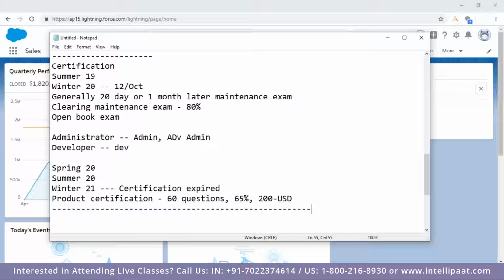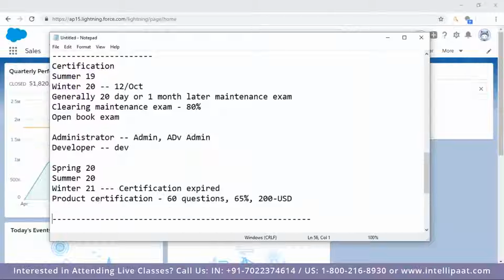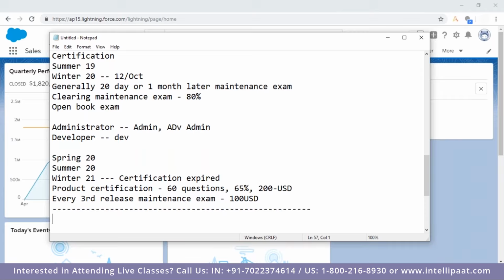And one more thing here, the certification maintenance exams are also not free. For every release maintenance exam, you have to pay 100 USD. It means in 1 year there are 3 releases, so every year for maintaining the certification, you have to pay 300 USD. This is how it is.